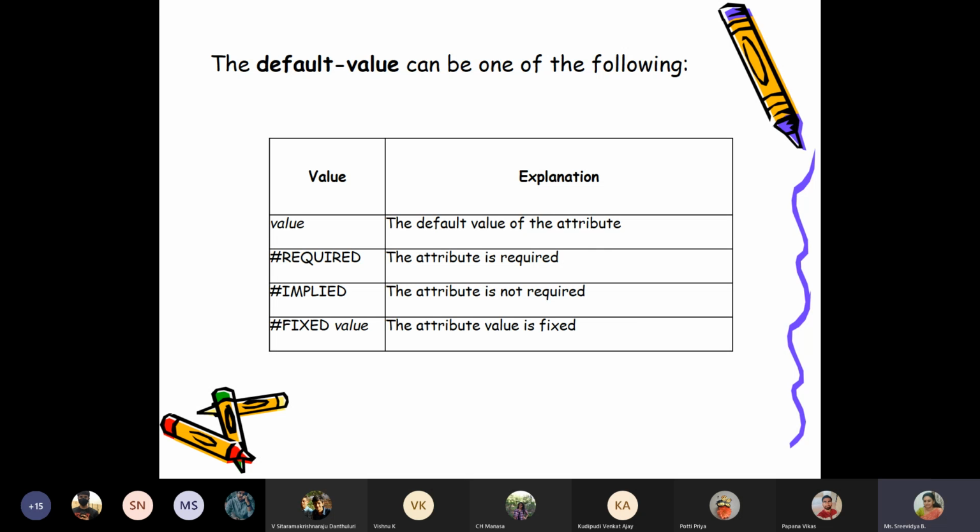Okay. If I write #IMPLIED, I'm saying that I have defined it in my elements in my DTD, but it is not required. If I write #FIXED, then what I'm saying is it should have a fixed content, and the content I'm going to provide in my DTD. The same content should be the value of my attribute in the XML file.